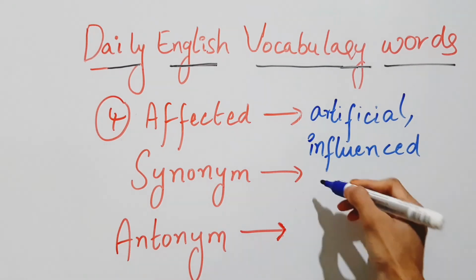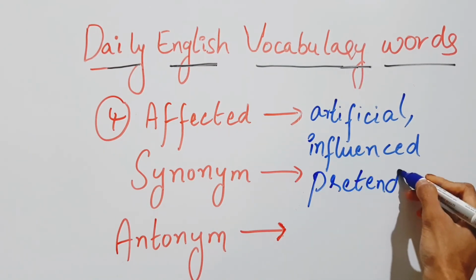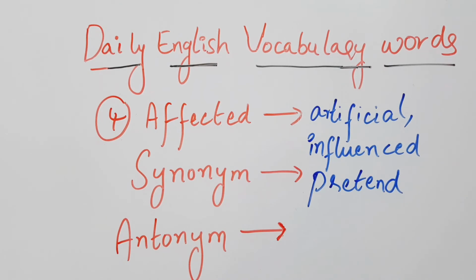Pretend is a similar word for influenced. That is a similar meaning for the excellent English vocabulary word affected.